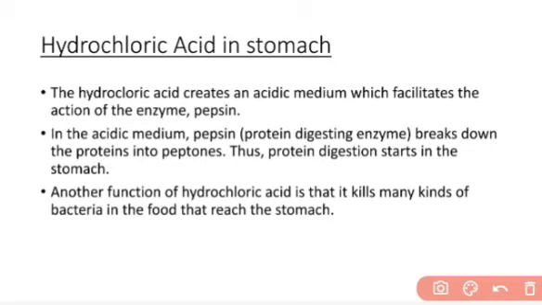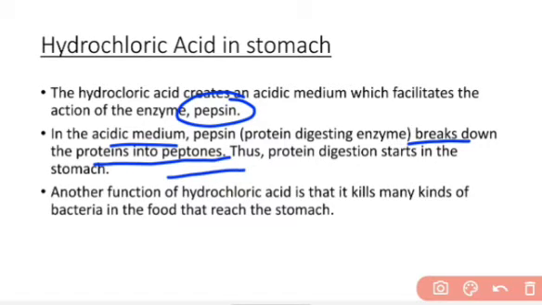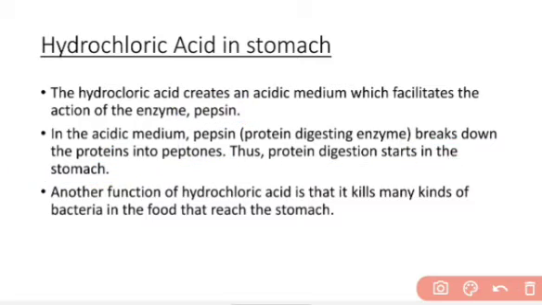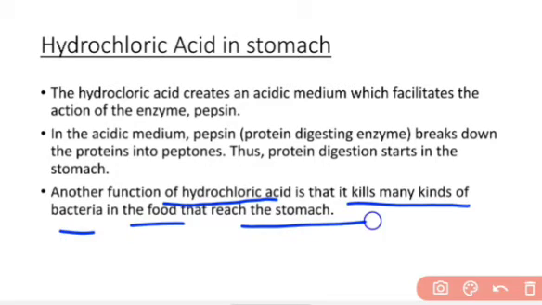Now, hydrochloric acid in stomach. So hydrochloric acid creates an acidic medium which facilitates the action of the enzyme pepsin. So pepsin needs acidic medium for the activation, so the hydrochloric acid gives the acidic medium to the pepsin enzyme. In the acidic medium, pepsin enzyme breaks down the protein into the peptones. So you have to keep this in your mind that pepsin is the protein digesting enzyme. It acts on the protein and breaks it down into the peptones. Thus the protein digestion starts in the stomach. And another work of hydrochloric acid is to kill the many kinds of bacteria in the food that reach the stomach with the food.